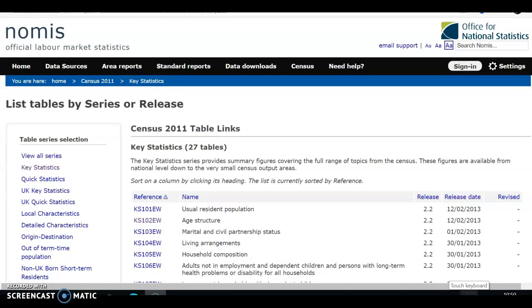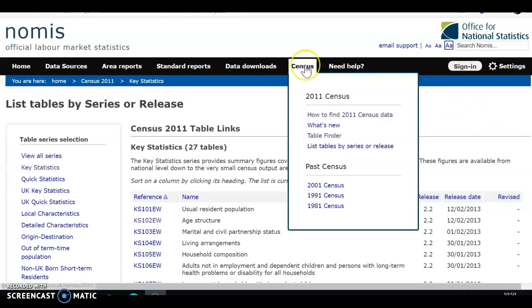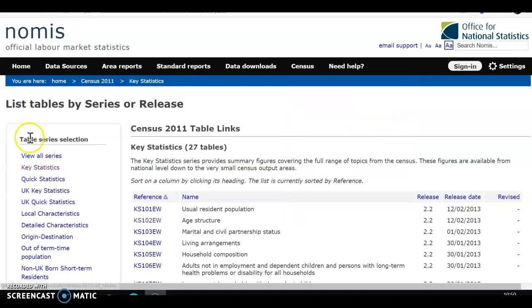Another excellent place that you can look at on NOMIS is the census for 2011. We can go to census, find the census data, and you'll get a table. One of the things you can do is look at key statistics.